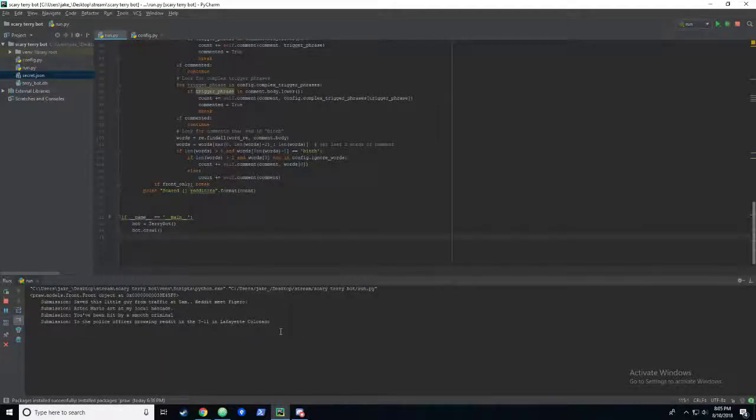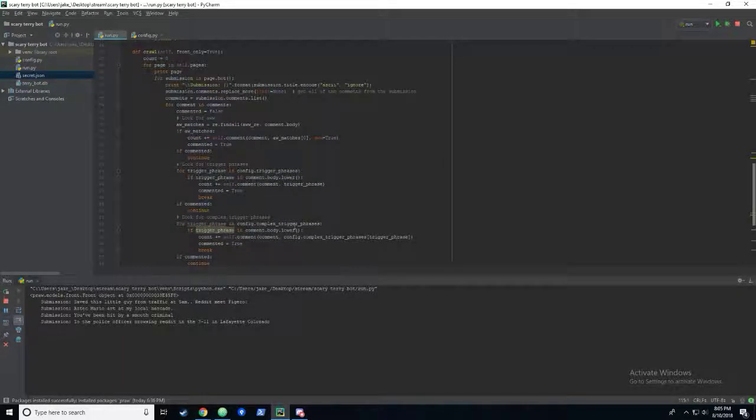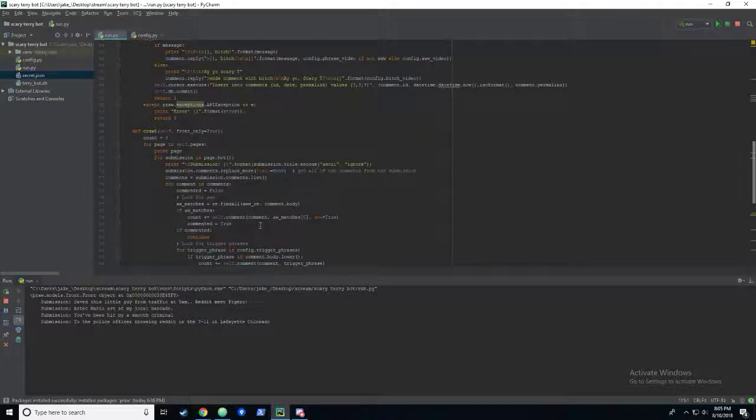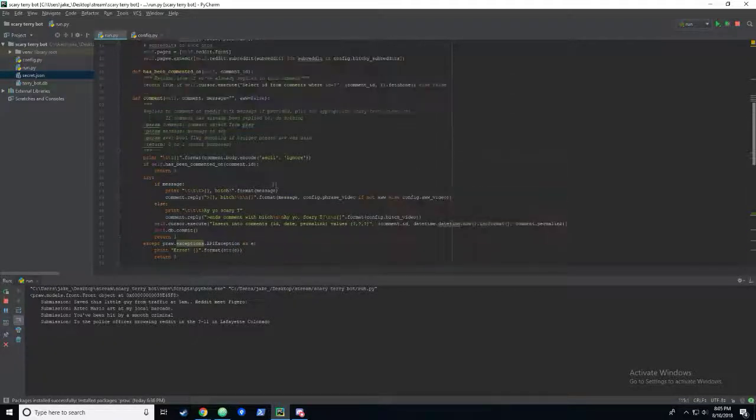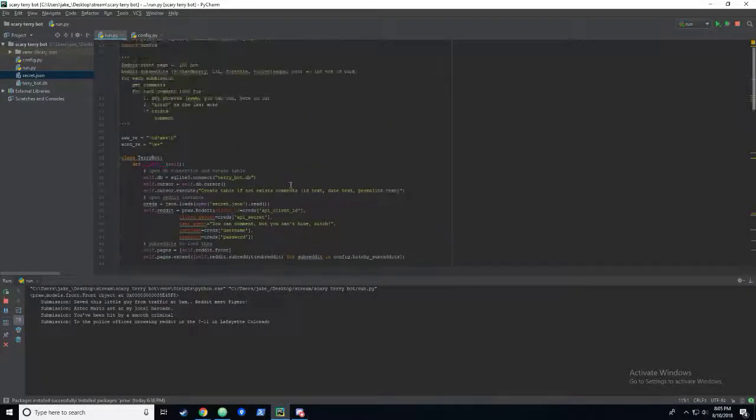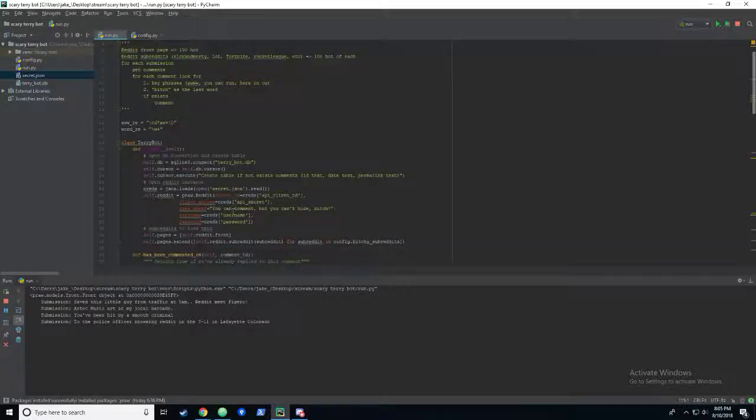So as you can see, this is pretty straightforward, relatively simple. Really, I could change a lot of this, or I could add a lot of functionality into this.